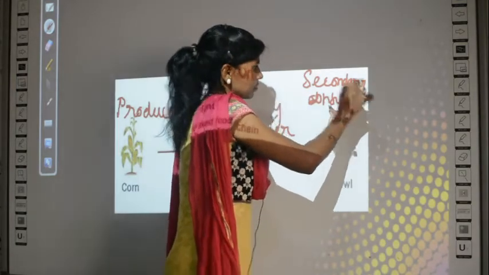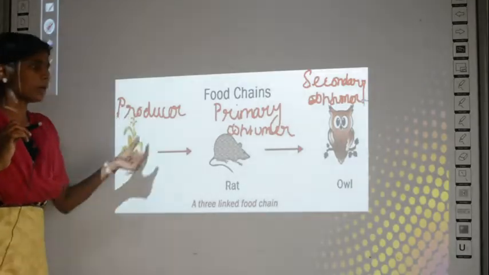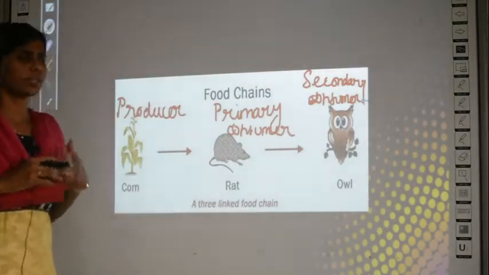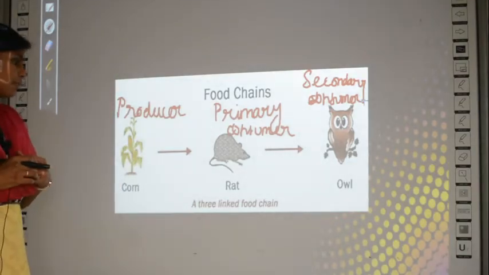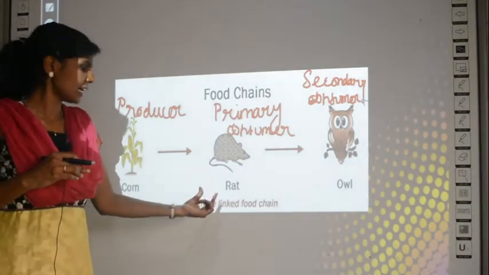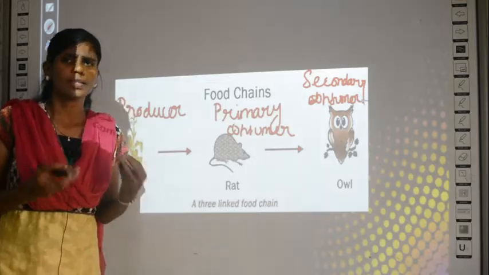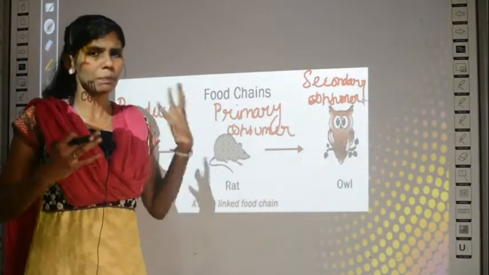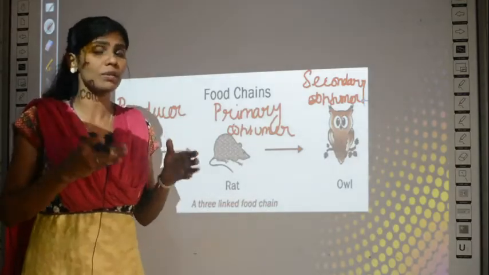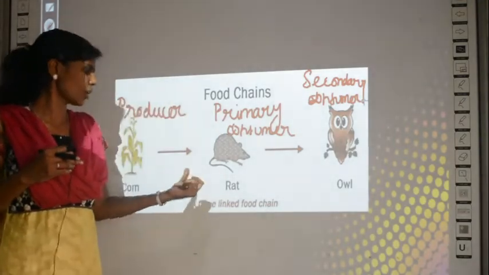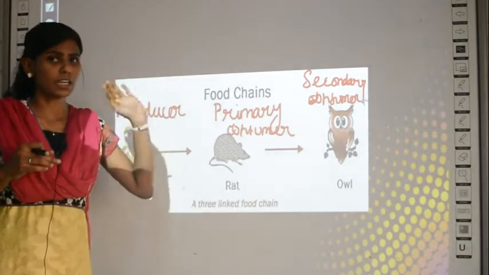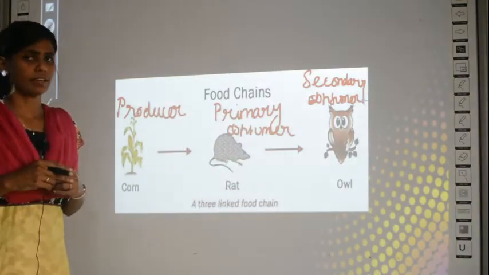So, producer, primary consumer and secondary consumer. This is one example of a simple food chain. This is called a three-link food chain. Why? See, a food chain can be very small as well as very long. It depends on how many organisms are involved in the food chain. Here this is called a three-link food chain because only 3 organisms are involved in this food chain. Clear?